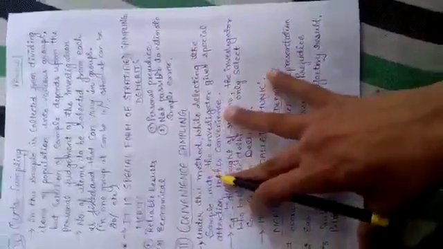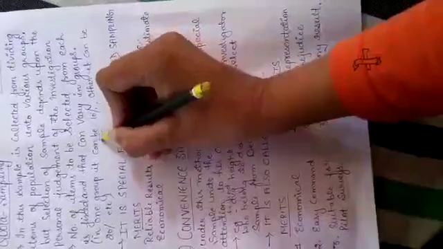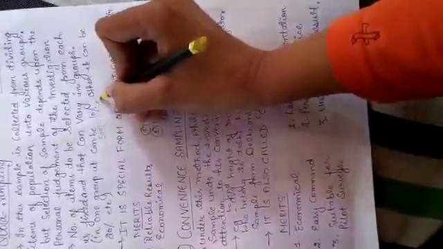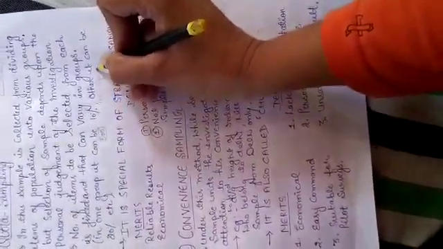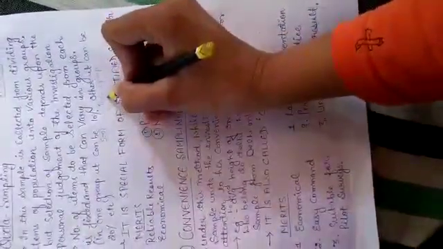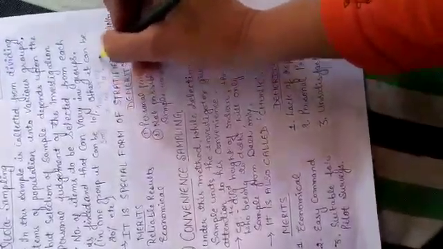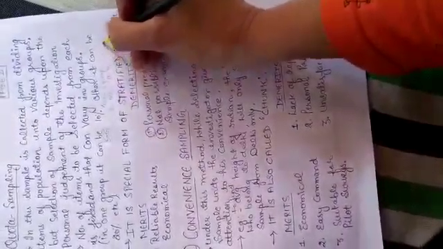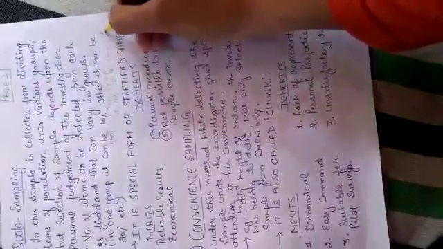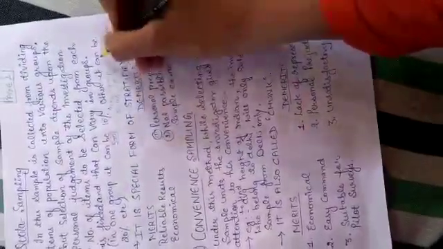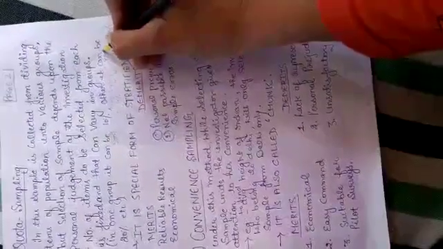Like, I have 500 people, and from that I have made 5 groups of 100. From the first group I am selecting 10% of the people, from the second group 20%, from the third group 15%, from the fourth group 25%, and from the fifth group 30% of the people.